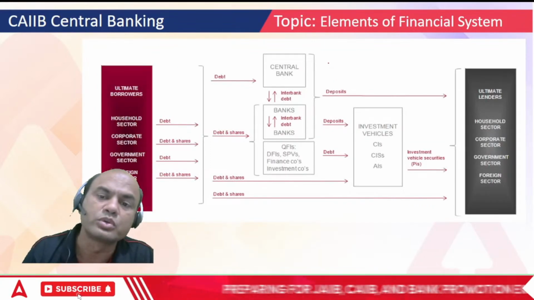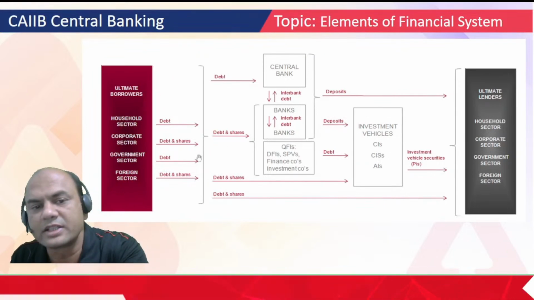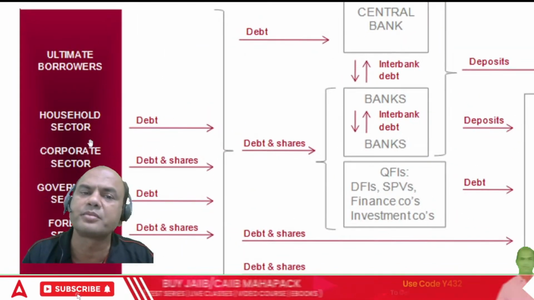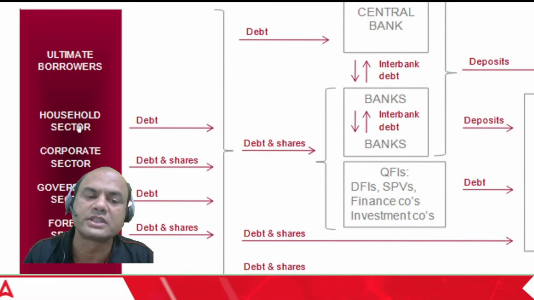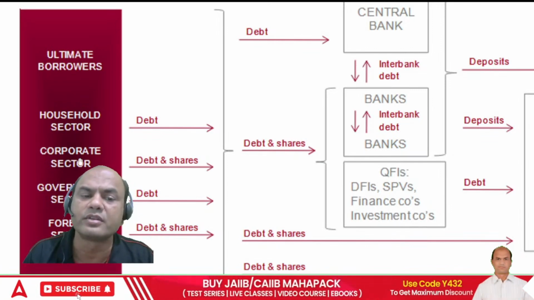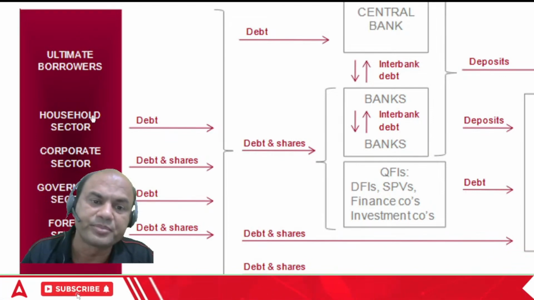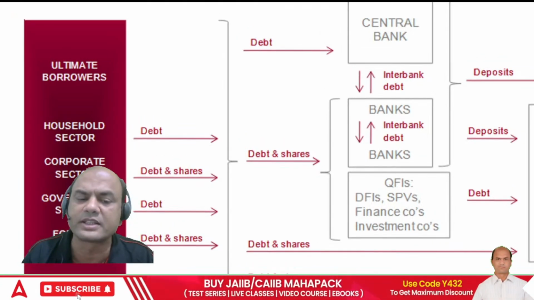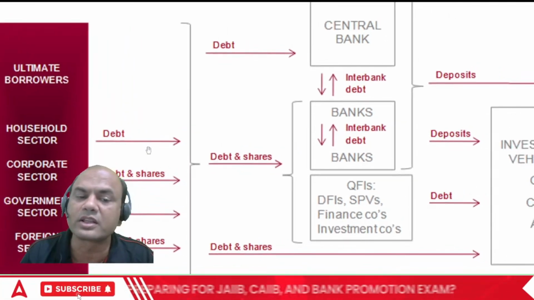Now, to sum up the whole financial system, this is the picture. I'll just expand this. These are the investors: household sector, corporate sector, government sector, foreign sector. These are all the ultimate borrowers. Borrowers means they are borrowing your bonds. So debt and shares, and these are foreign sector. These are mainly related to debts only. So these all give the debt to the concerned parties.